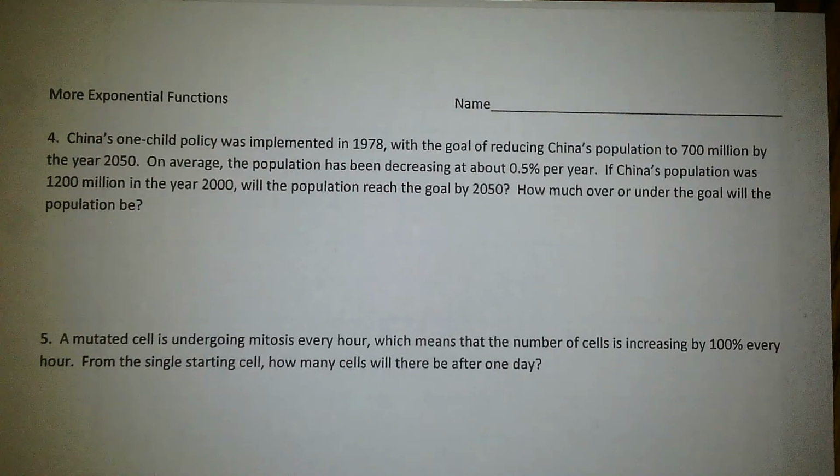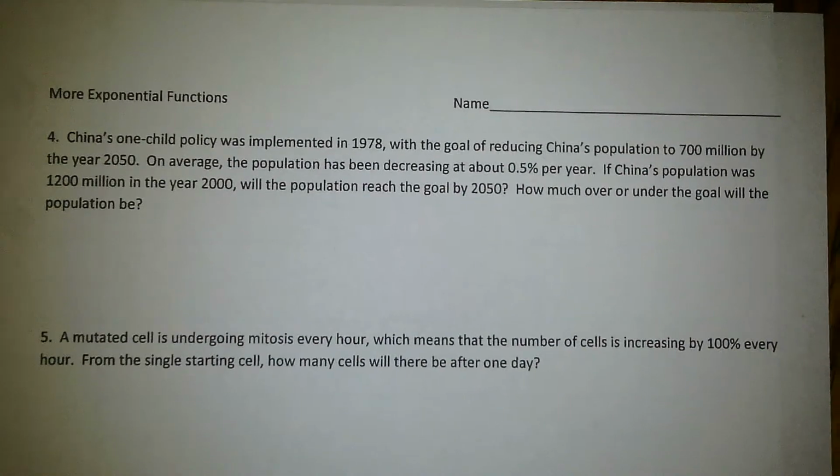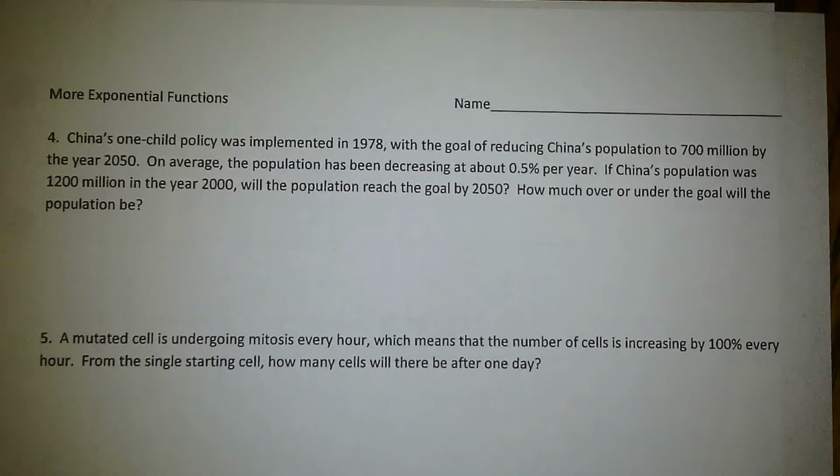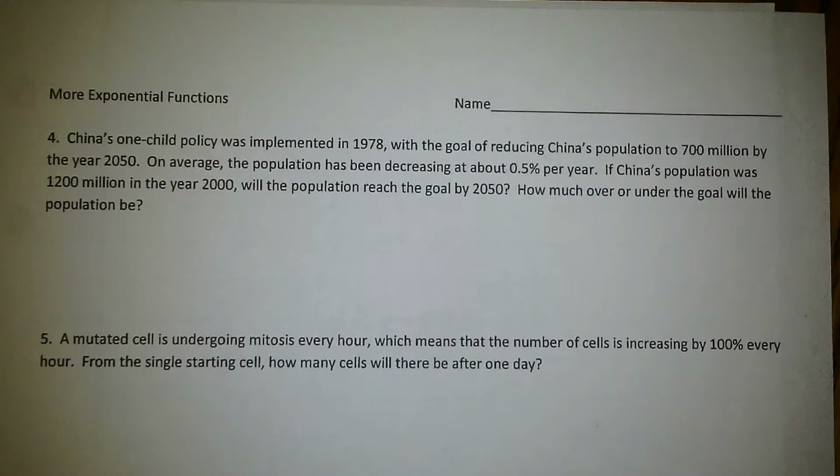Okay, so we're on number 4, and there's only 4 through 7, so these should take us not very long to do. We just have to pick out the important pieces of information, like knowing whether we're going to have a growth or a decay, and then how to set up and solve the equation.